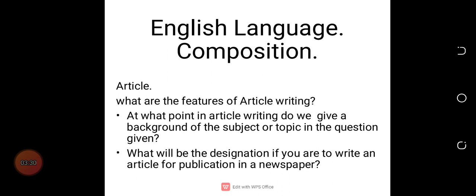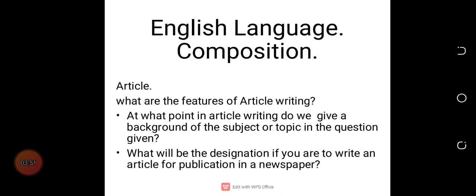Now this one has to do with writing an article for publication in a newspaper. All the features are the same. There's nothing wrong with the features. The only thing we must revise is the designation, which we will briefly look at, then we'll have an exercise.